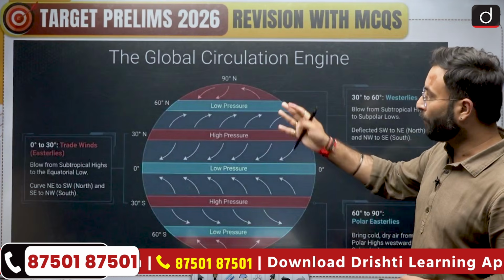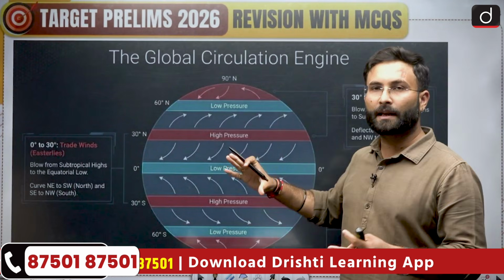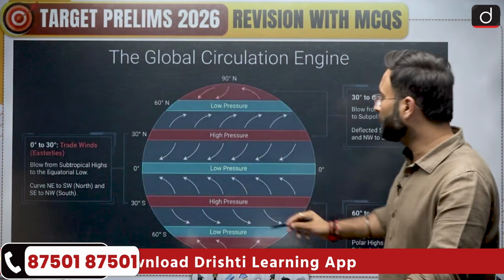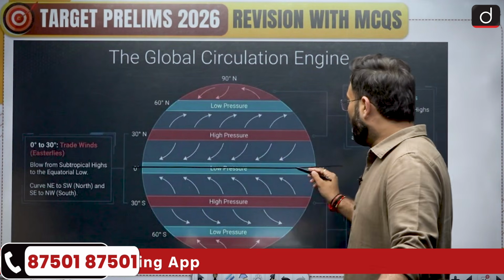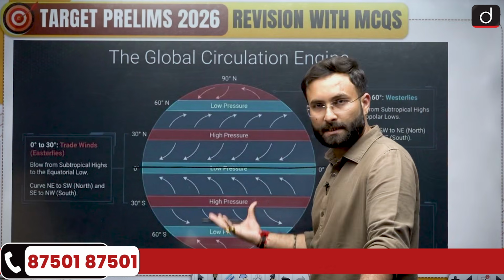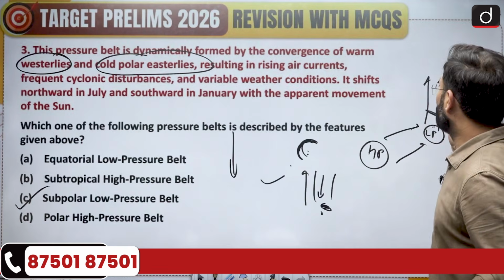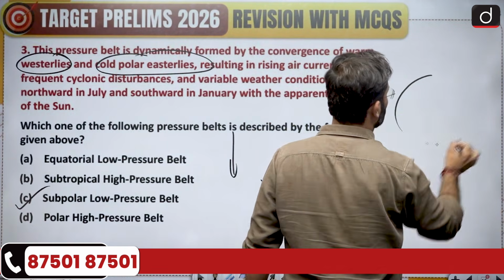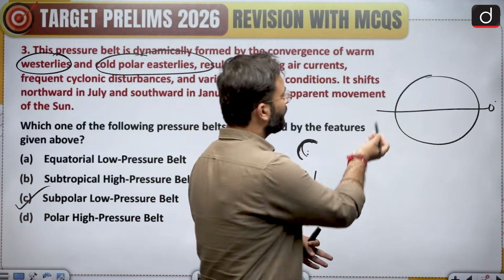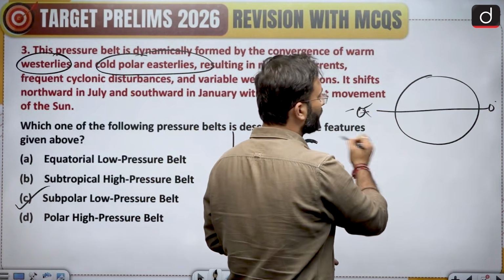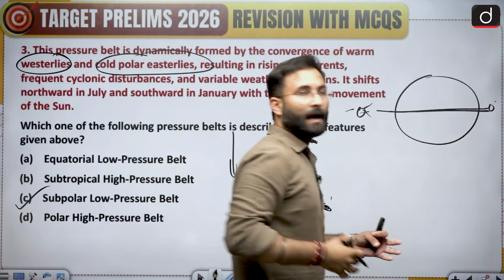Now to understand more, here you can see, we know that there are 7 pressure zones. This is your equator. Equator is the low pressure zone. Why? Because the highest insolation is there. In a particular month of the year, if the sun is over here, this particular area will have the highest insolation.